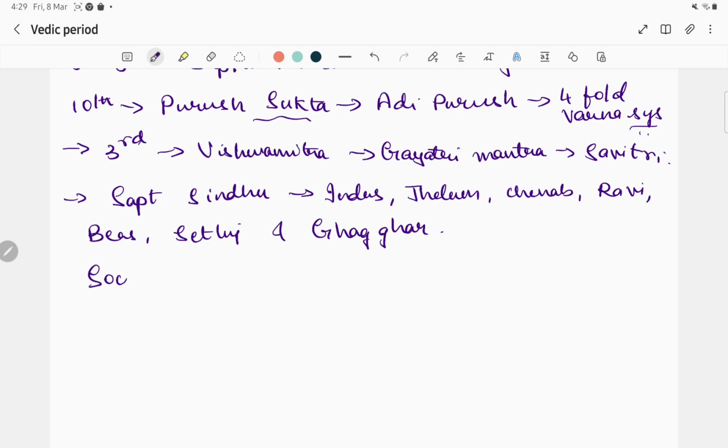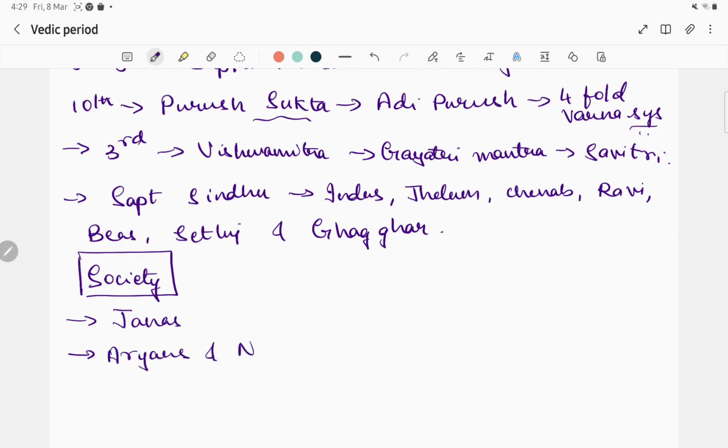So how was the society during this early Vedic period? The population was called Janas, and basically the society was divided into Aryans and non-Aryans. The non-Aryans were called Dasas and Dasyus.